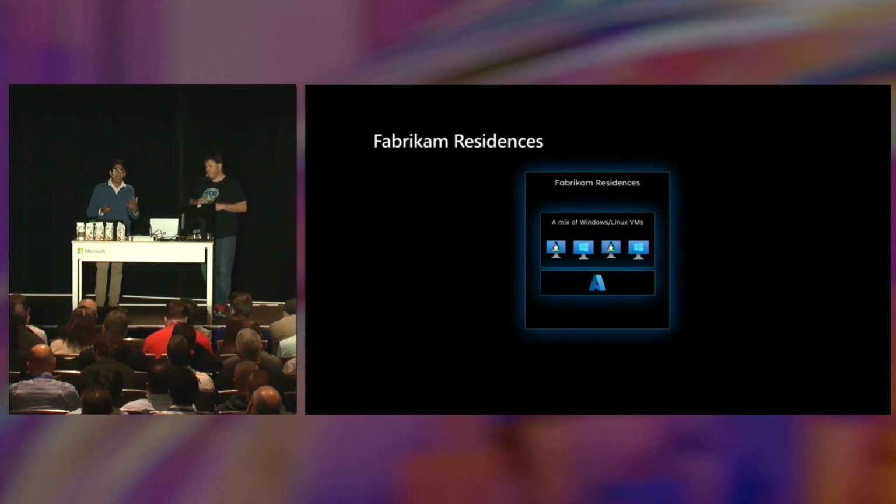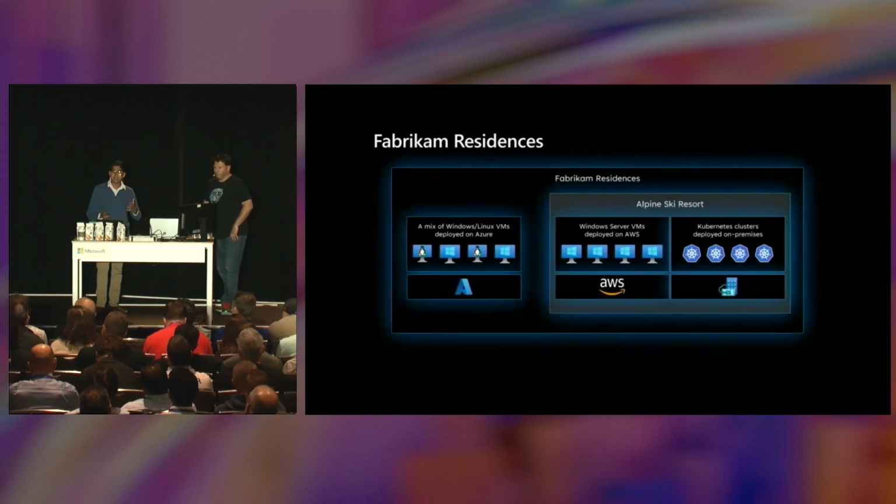So based off of this, we've designed a hypothetical customer scenario, and we're going to be diving into their environment to showcase what Arc looks like in action. We're going to be looking at this customer, Fabrikam Residences. Fabrikam Residences has a mixture of Windows and Linux servers, VMs running within Azure. But then recently, they acquired Alpine Ski Resort.